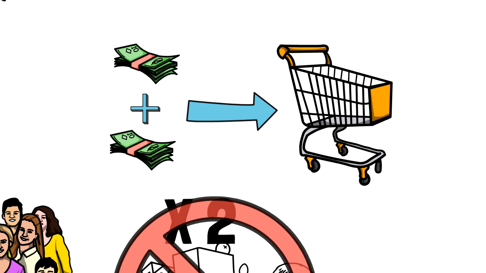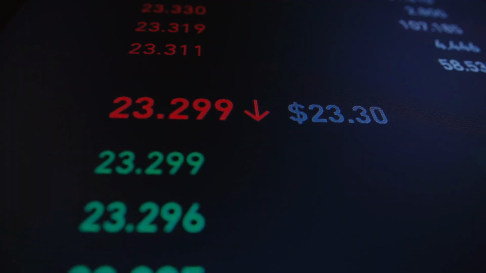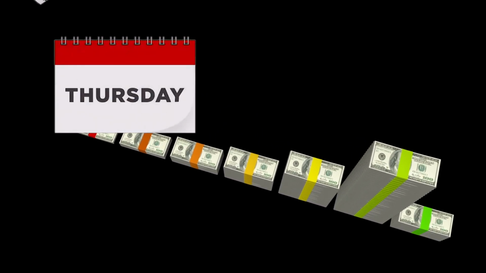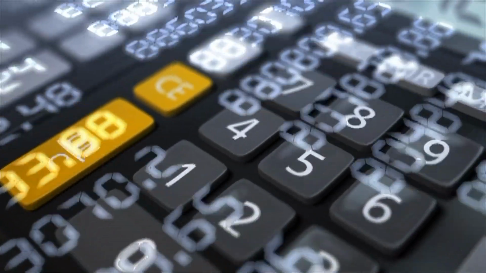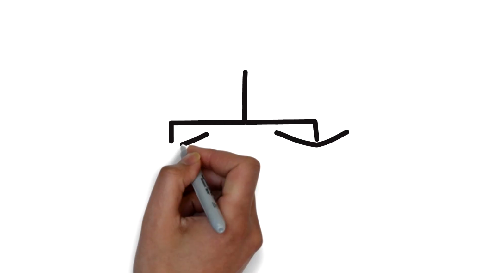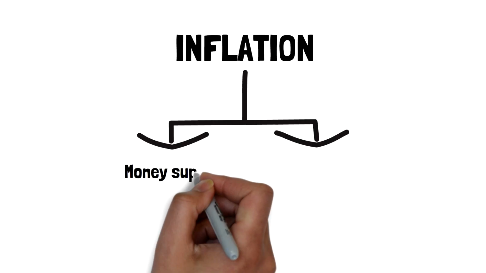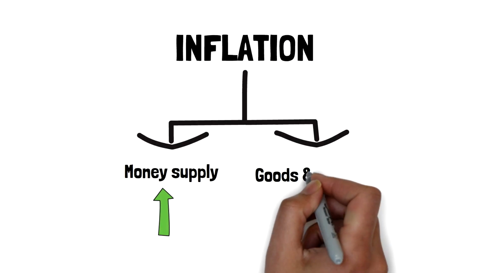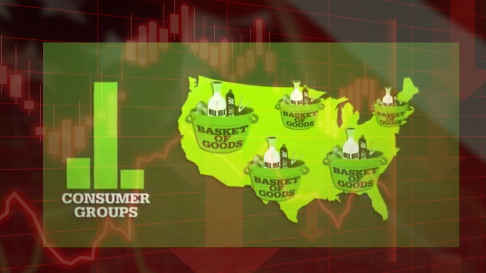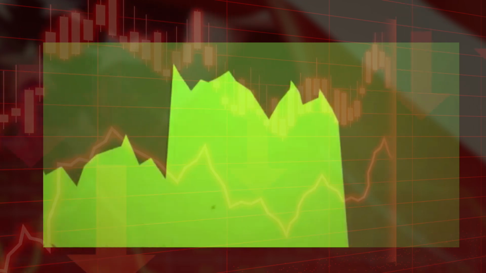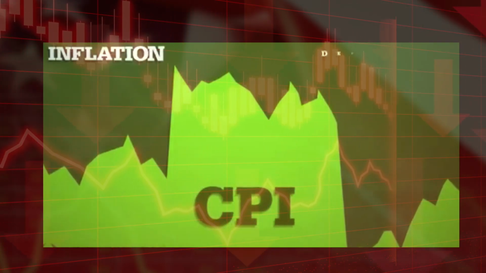This is called inflation. Inflation is an economic condition characterized by a sustained increase in the overall price level of goods and services in an economy over a period of time. It can be caused by a variety of factors, such as an increase in the money supply or a decrease in the supply of goods and services. Inflation is typically measured by the rate of change of the Consumer Price Index, CPI, which is a basket of commonly used goods and services.